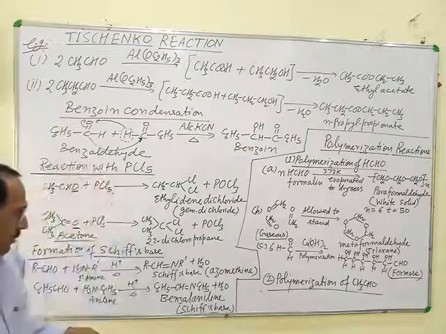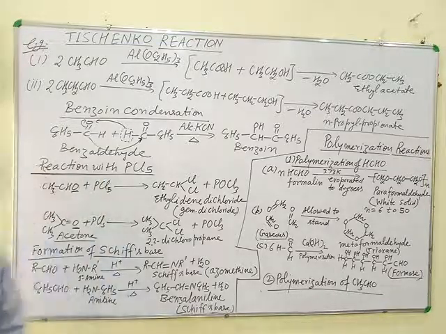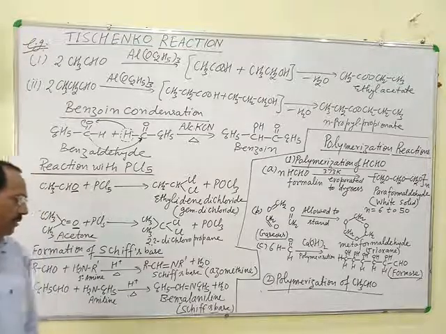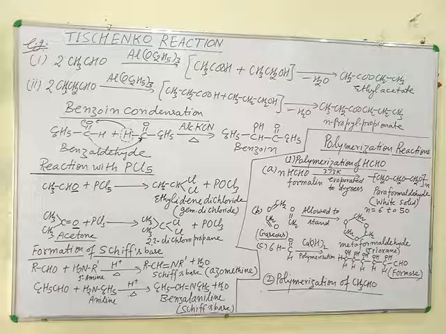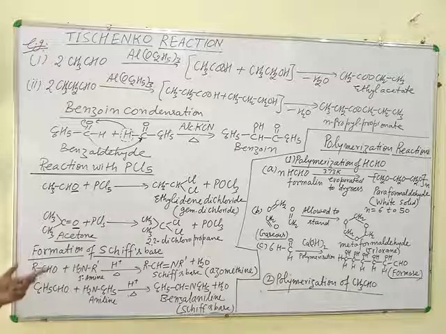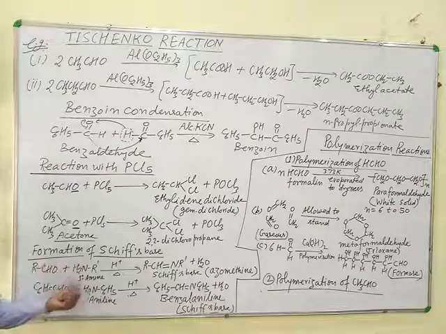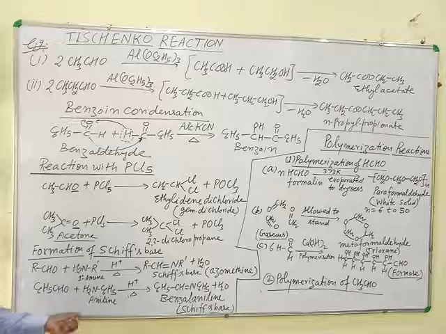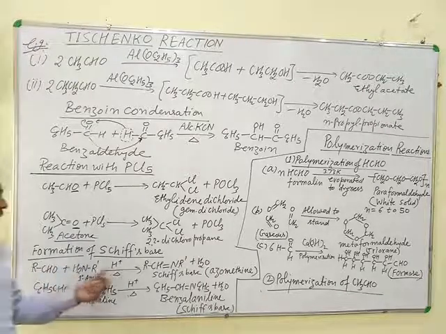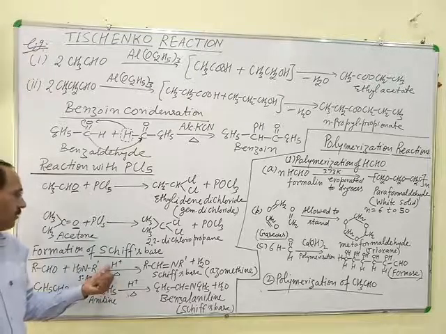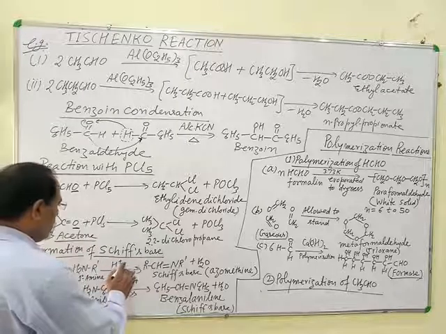Next reaction, formation of Schiff bases. Schiff bases are azomethines. These bases are formed when aldehyde is heated with primary amine, aliphatic or aromatic primary amine, in the presence of a catalytic amount of acid. This is acid catalyst.